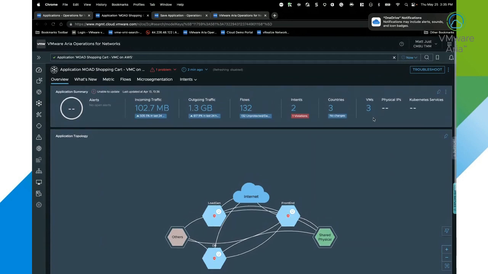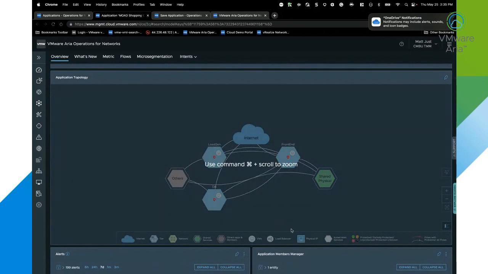I can also see what makes up that application. So VMs, physical IPs, Kubernetes services. I've got my topology here.